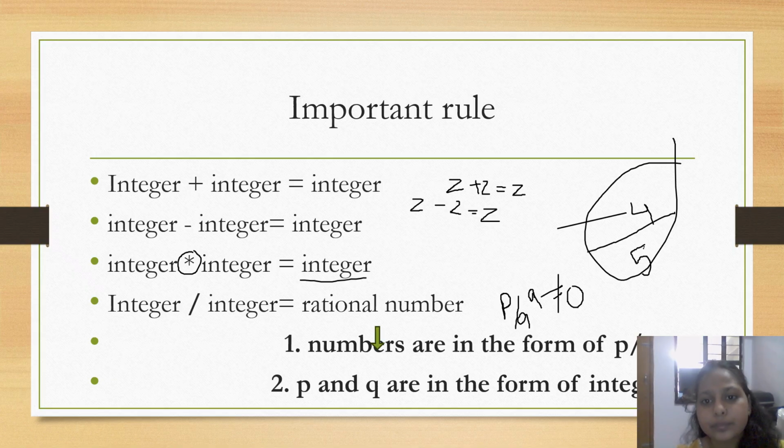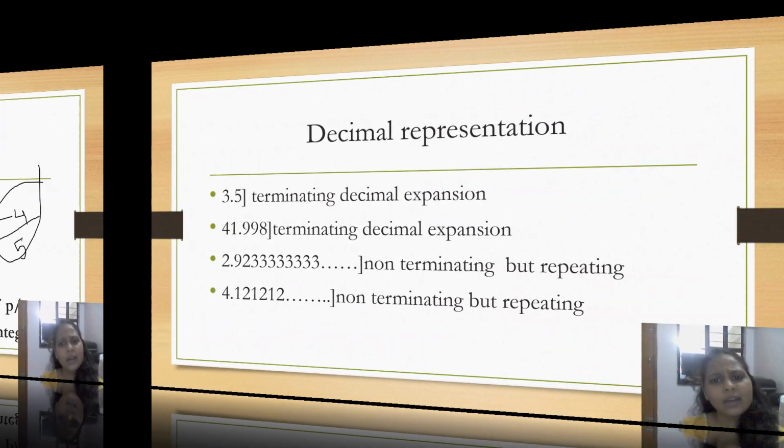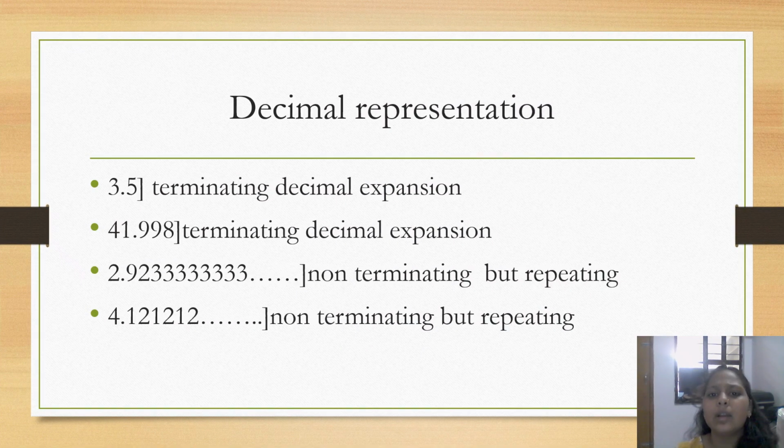This is it. Then if you will see decimal representation. What is decimal representation? So 3.5 is a terminating decimal expansion. What does it mean? 3.5 terminates. What is the meaning of terminate? It stops there.